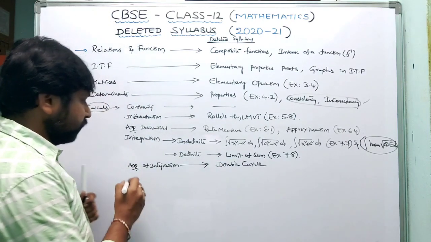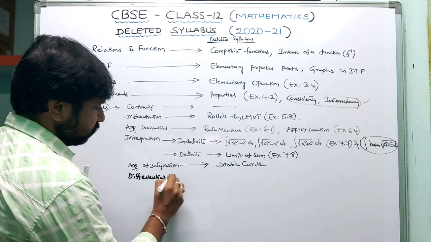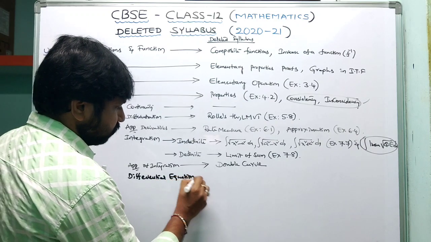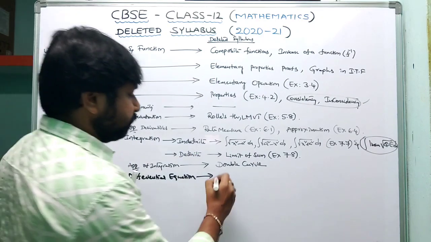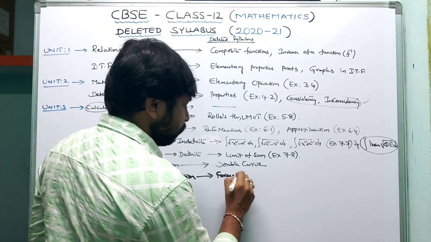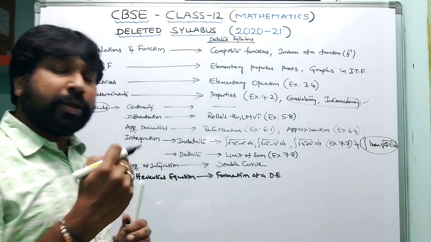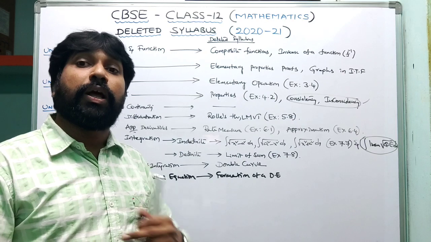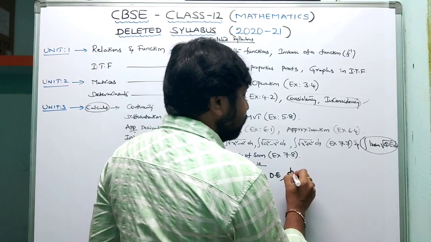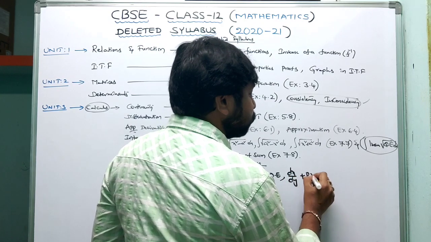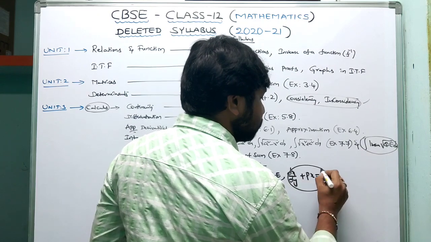And coming to the next one, in differential equations they deleted formation of a differential equation. Formation of a differential equation means using the given hint to form a differential equation. All that is deleted, and they also deleted dx by dy plus px equals q, where p and q are in terms of y alone. It is there in LDE.